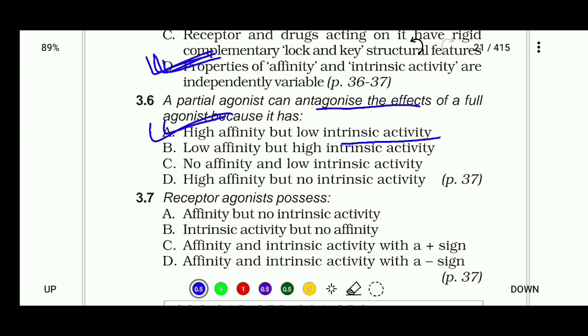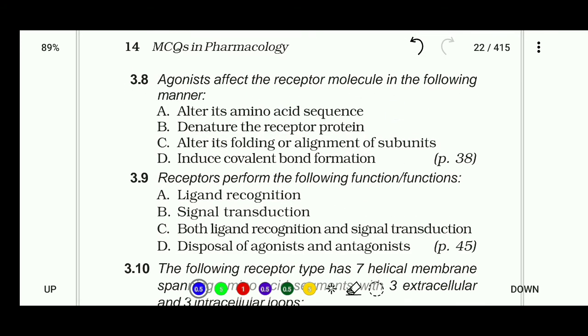Receptor agonists possess affinity but no intrinsic activity, intrinsic activity but no affinity, affinity and intrinsic activity with a plus sign, or affinity and intrinsic activity with a minus sign. So the right answer of this question is C, affinity and intrinsic activity with a plus sign. Next question, 3.8.